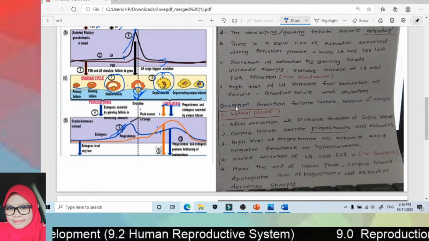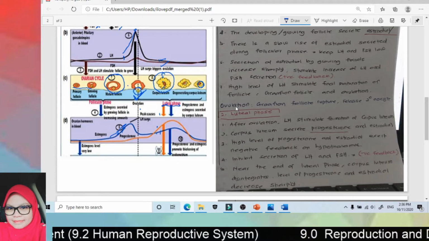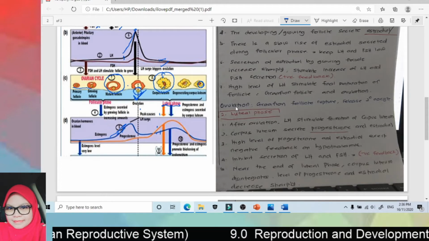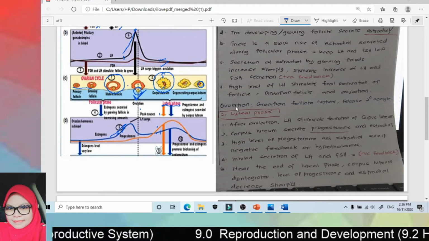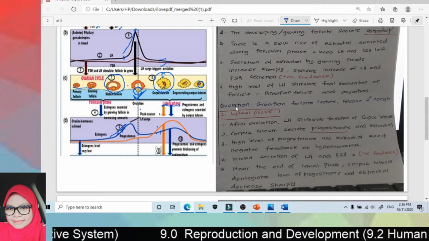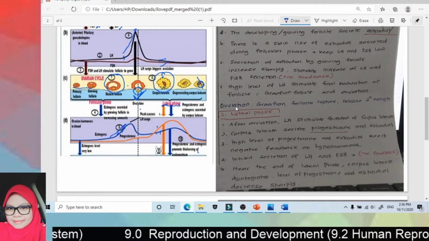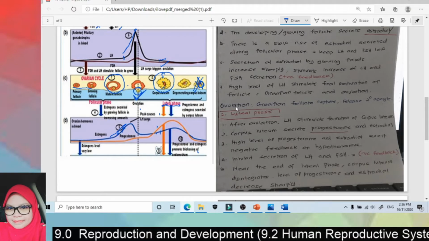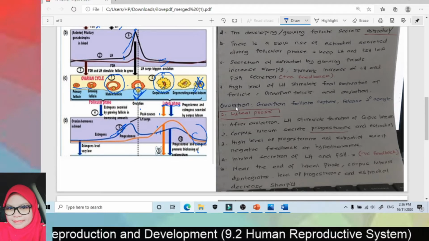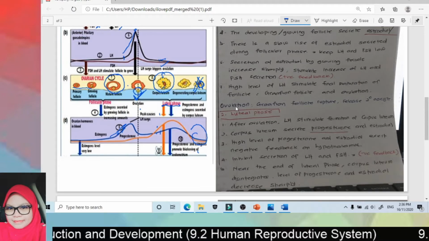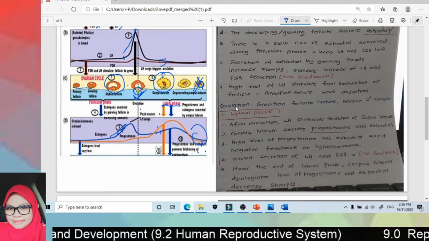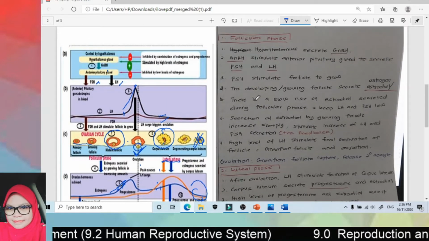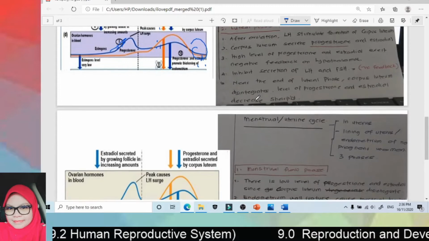This is to make sure there is no new follicle to grow or develop. Then near the end of the luteal phase, the corpus luteum disintegrates. The level of estrogen and progesterone will decrease sharply. So that is the explanation for the ovarian cycle.